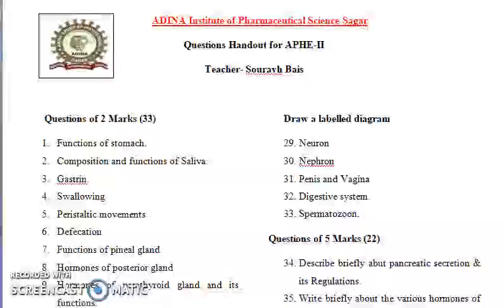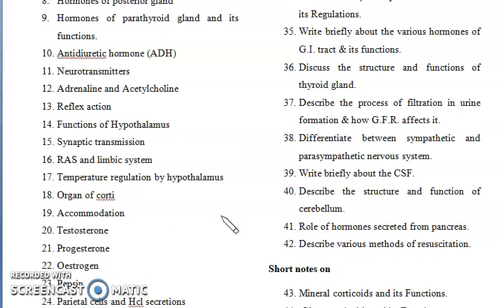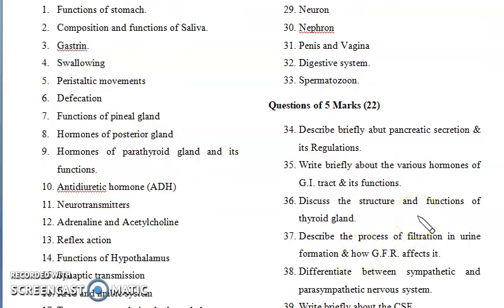Hello friends, again we are welcoming you back to the remaining portion of questions and doubts in human anatomy and physiology. In the previous part we discussed the questions which are of 2 marks. Now we will discuss the remaining questions, like the 5 marks questions and 7.5 marks questions. As you see, these are the different questions which have been asked in your previous exam.